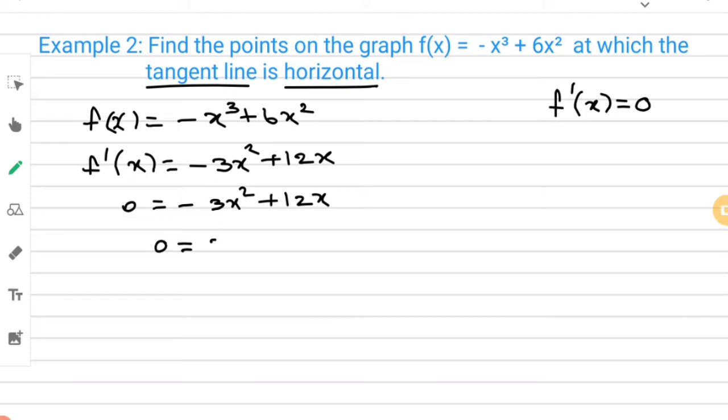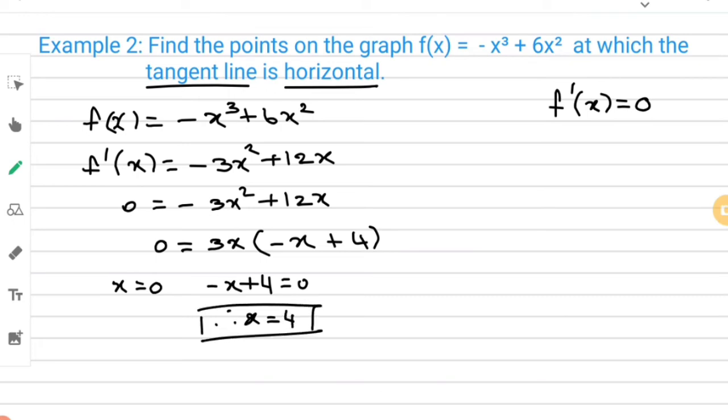Therefore, 0 is equal to 3x of minus x plus 4. While equating, you will get x is equal to 0 and minus x plus 4 is equal to 0. Therefore, x is equal to 4.